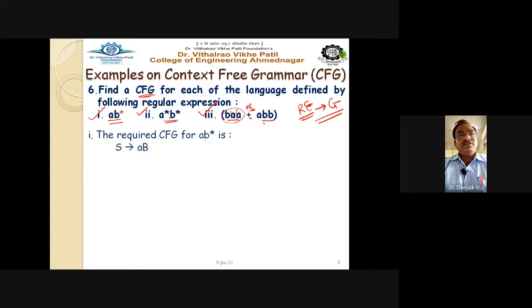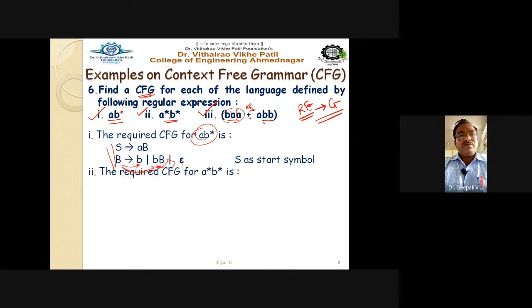It is like this. So S gives A, capital A gives small a, and capital B gives capital B small b, and also gives epsilon as the production. So B produces small b, B produces bB, and B also produces your empty string. So these are the rules for a^n . b^m, a . b raised to star. The same way we can write the required CFG for a* . b*.